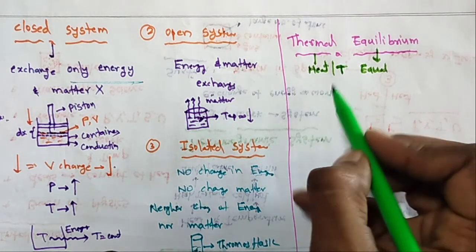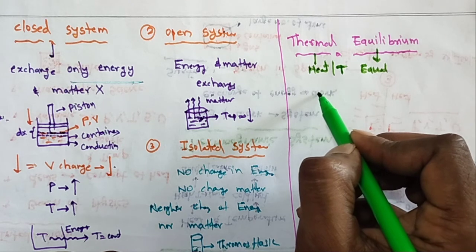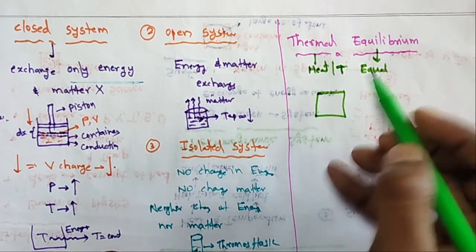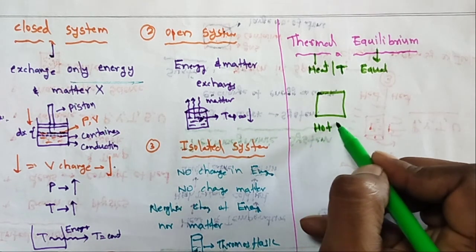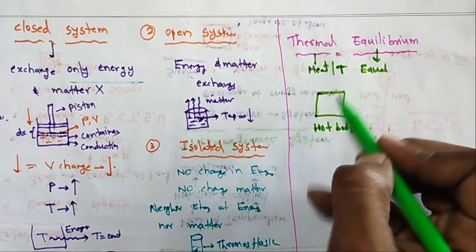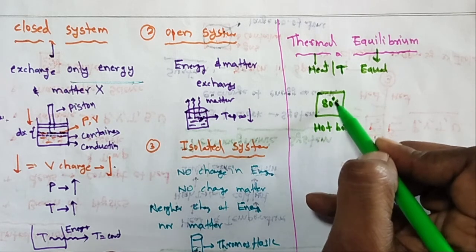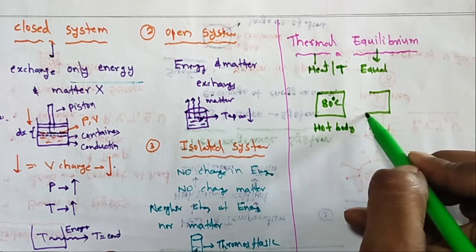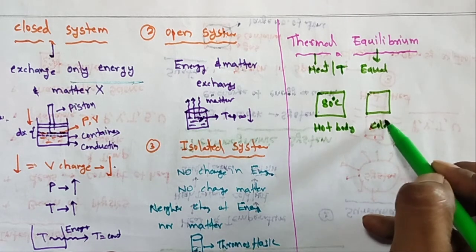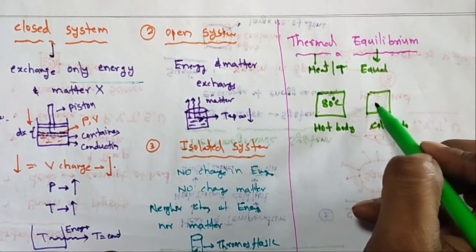Here I will explain. Let us take two objects. This is one hot body, for example at 80 degrees, and another is a cold body at 20 degrees.